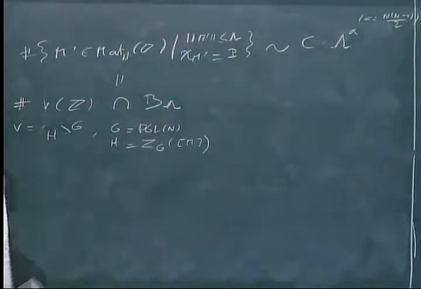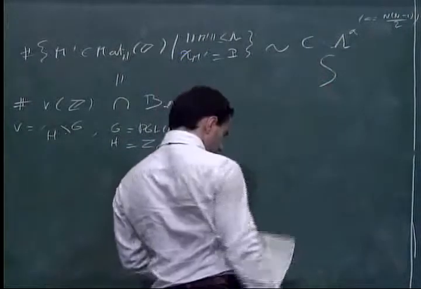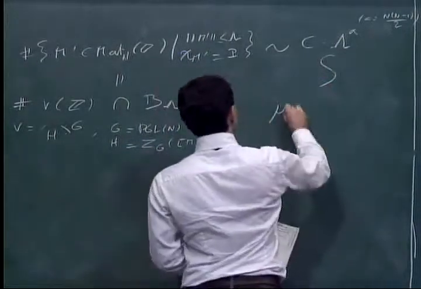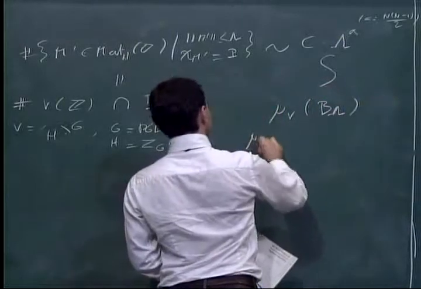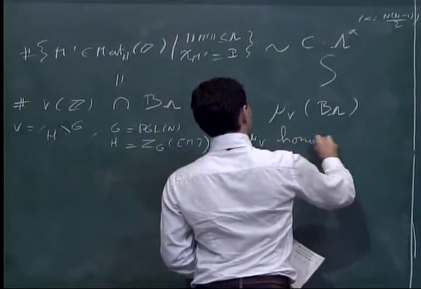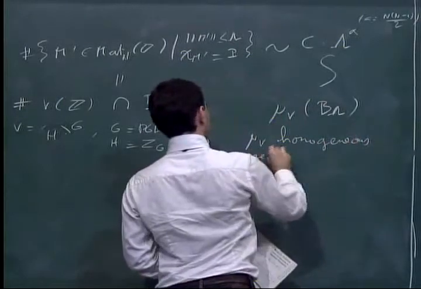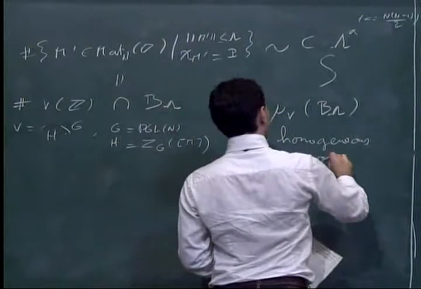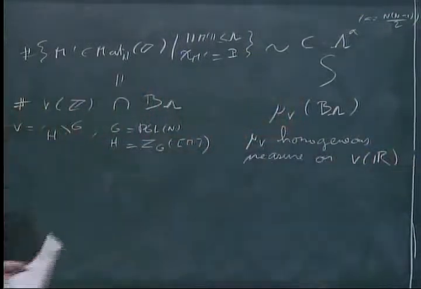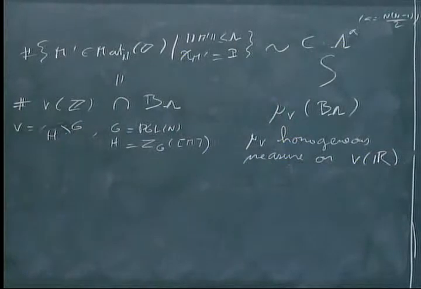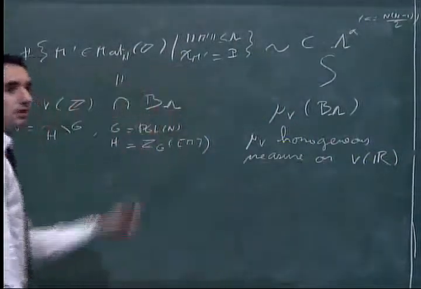So this number, actually what they show is that this is equivalent to mu V of B lambda, where mu V is a homogeneous measure on V of R. So the asymptotic number of points is the volume of the ball along the variety.